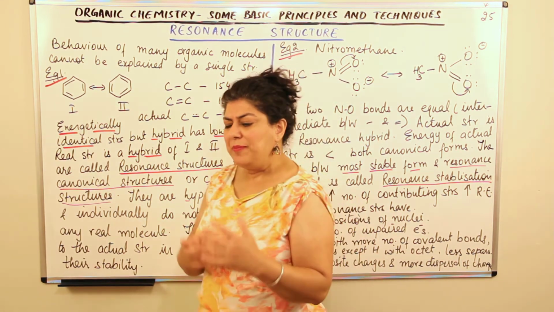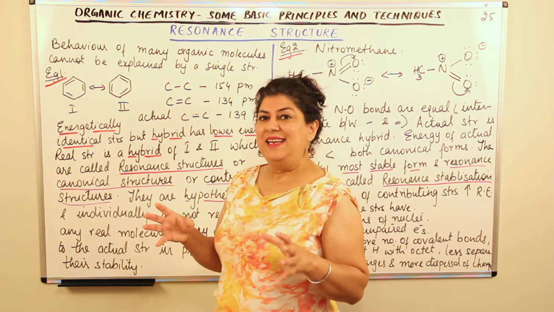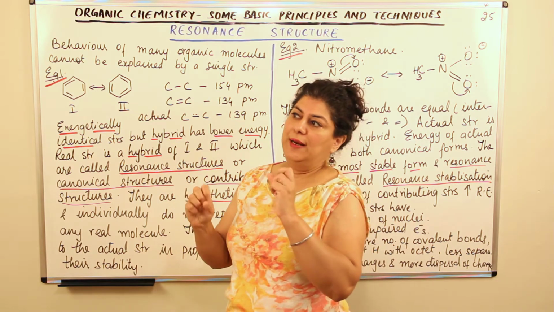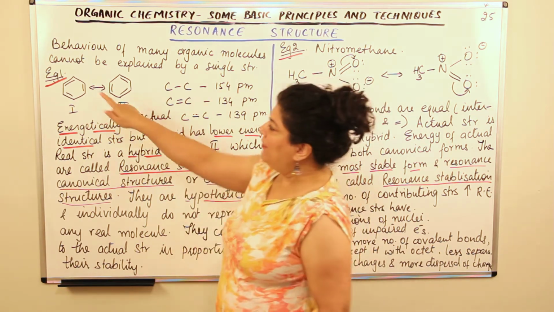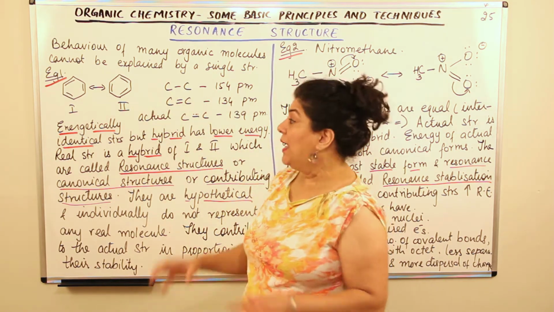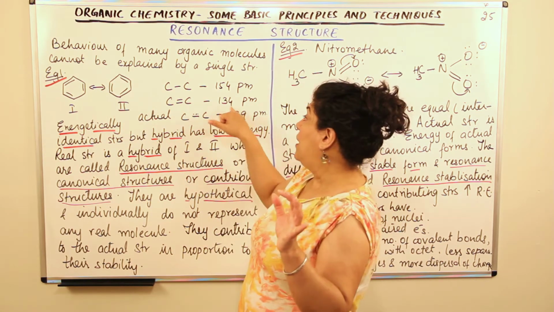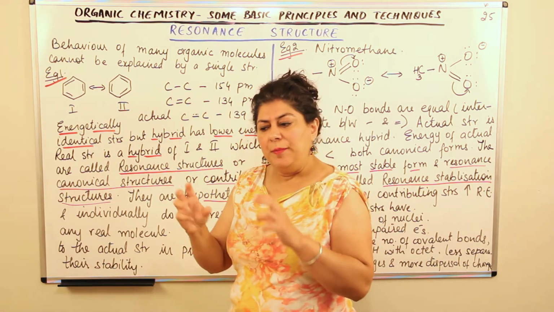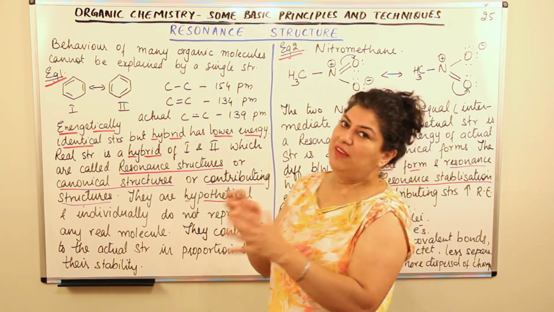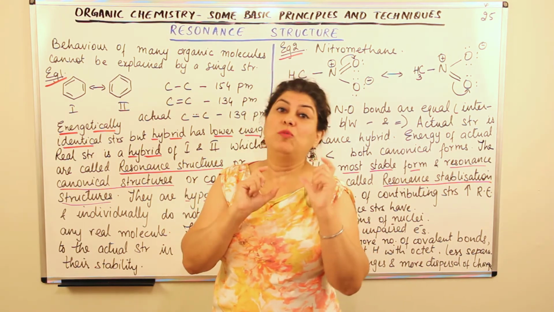But as time passed, a few problems started creeping up. When you looked at benzene under a very strong microscope, or tried to analyze its reactions, you found that the bond length of a carbon-carbon single bond should be 154 picometers, and the bond length of a carbon-carbon double bond should be 134 picometers. Then the behavior of these bonds should be different. A double bond in benzene should behave differently from a single bond in benzene, and the lengths of the double and the single bonds should be different.